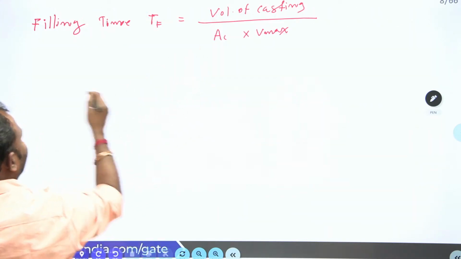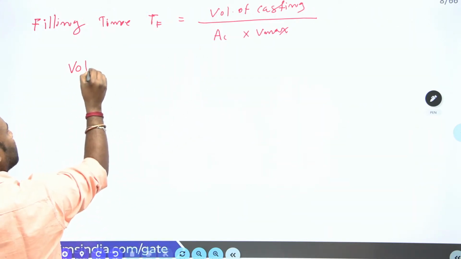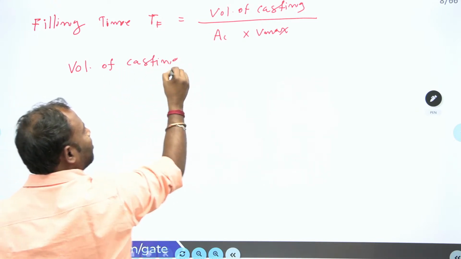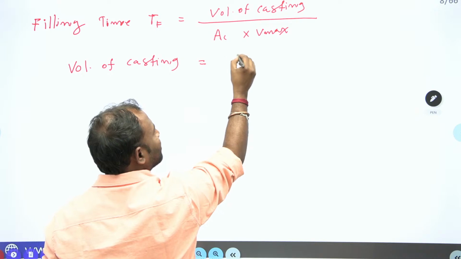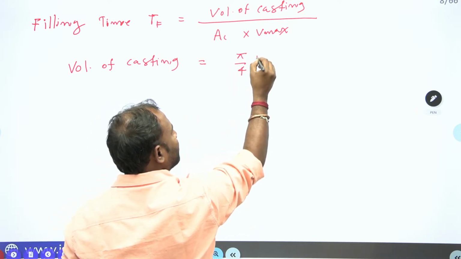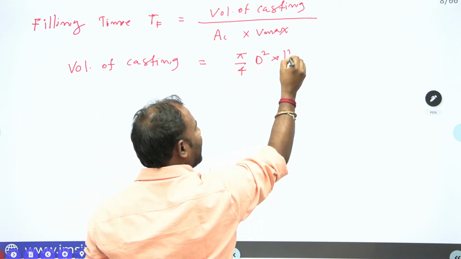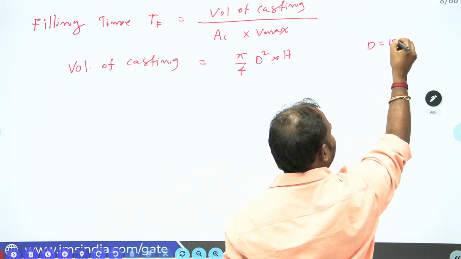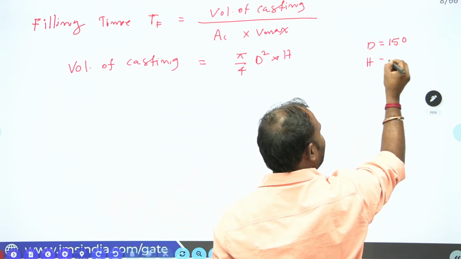Right. So volume of casting is equal to pi by 4 d square into h, since it is cylindrical shape, where d is 150 mm and height is 200 mm.